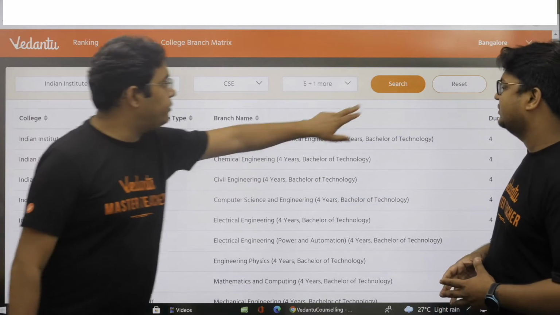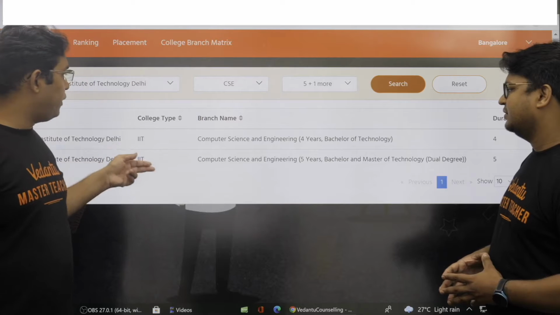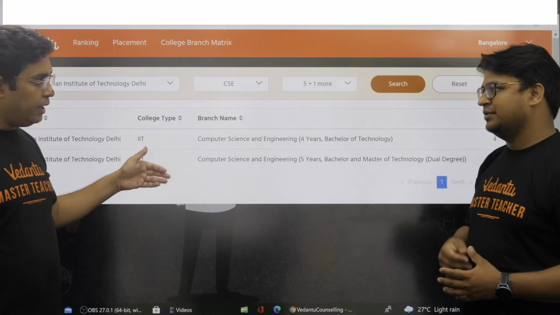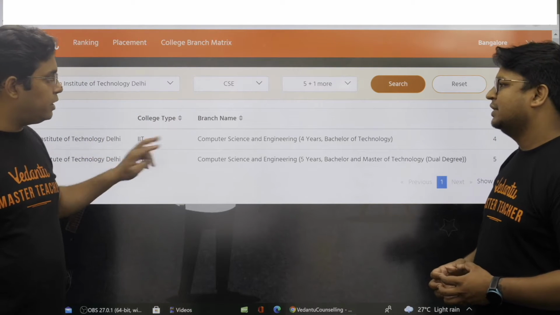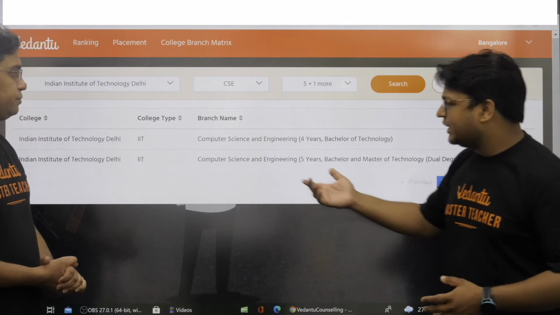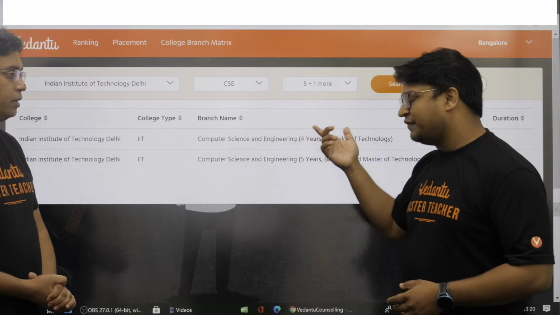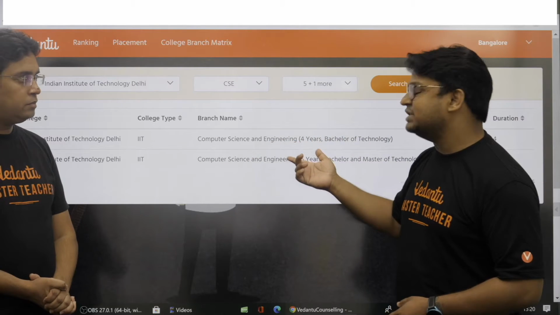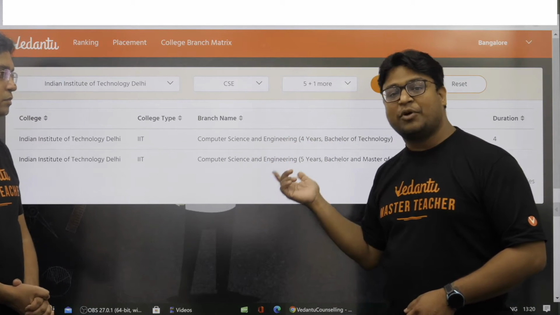Then if you search, you will find how many branches in IIT Delhi cater to computer science and engineering. You can see 4 year and 5 year, there are two different branches. So now I know that IIT Delhi offers a 4-year program in computer science, and it also offers a 5-year program in computer science.